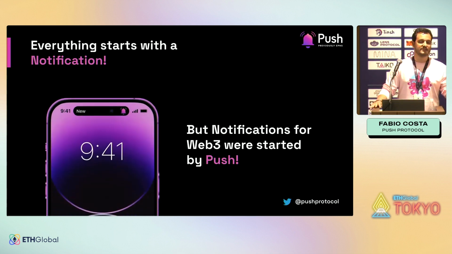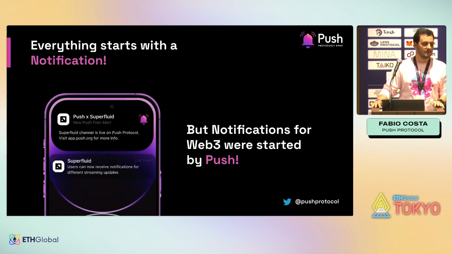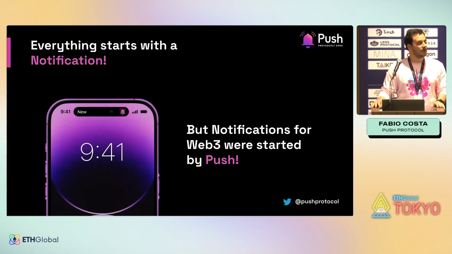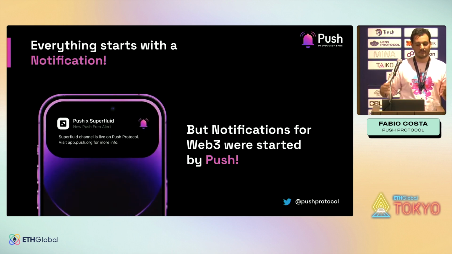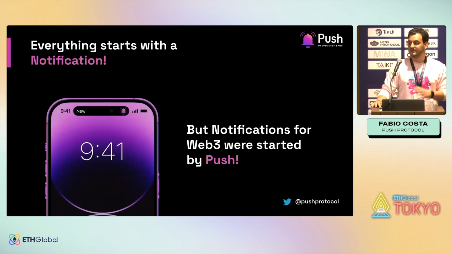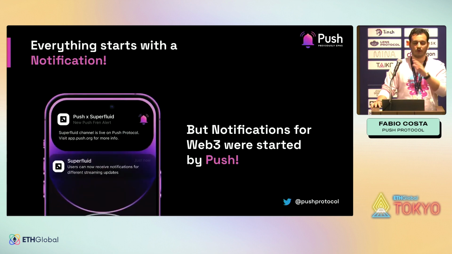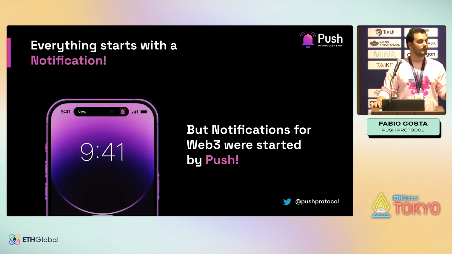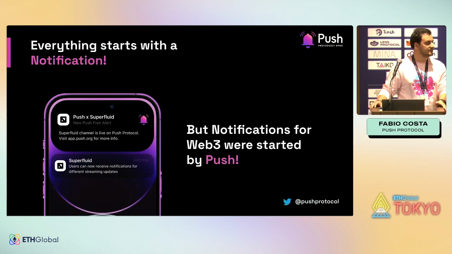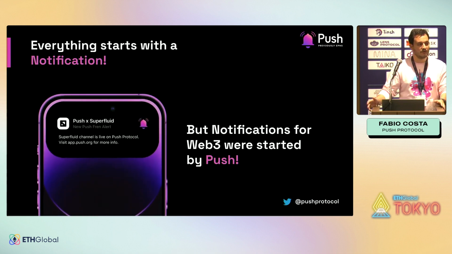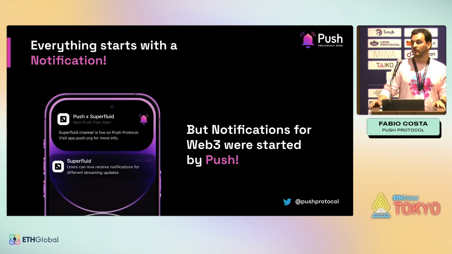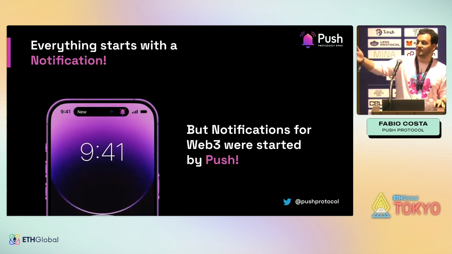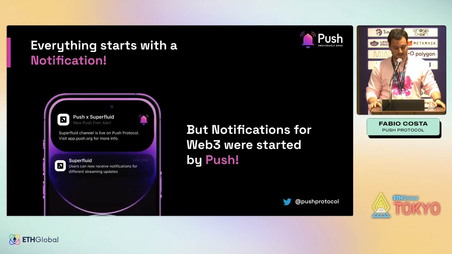So protocols expect users to go back to the protocol themselves and fetch the information. For example, when will my ENS domain expire? Well, I have to check it. It's not something that I know by heart. And with a solution like Push Protocol, we can notify you, for example, 1 week before you lose your ENS. Or we can notify you before you lose your collateral on Aave. Or we can notify you whenever a new stream on Superfluid starts.